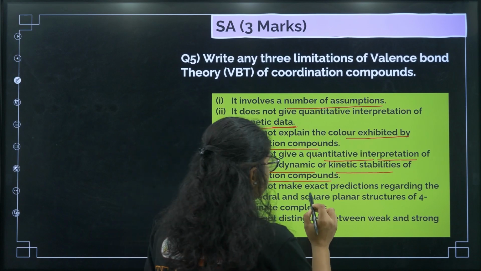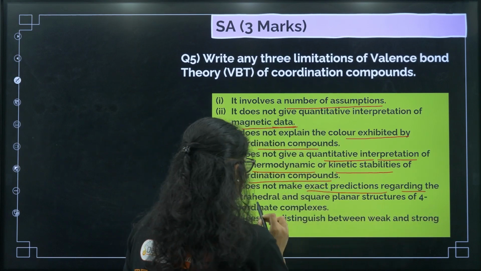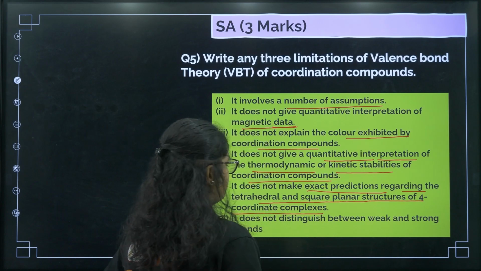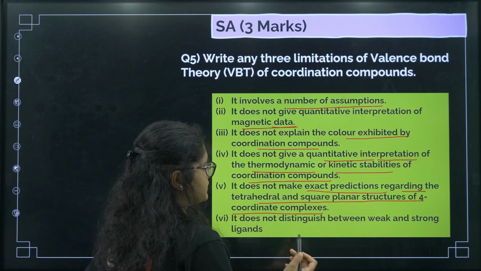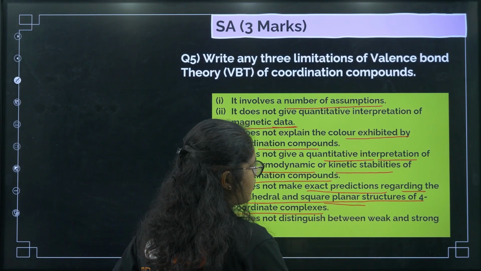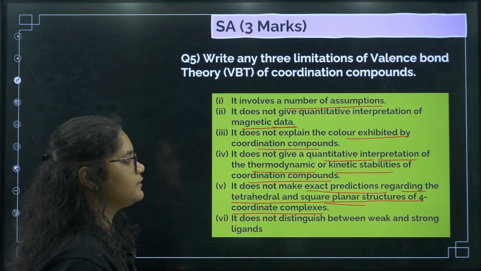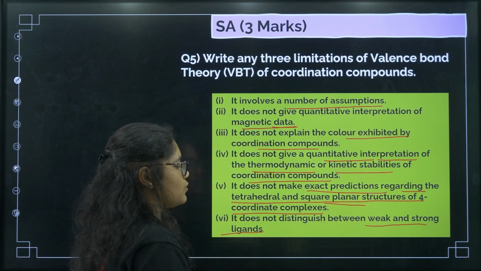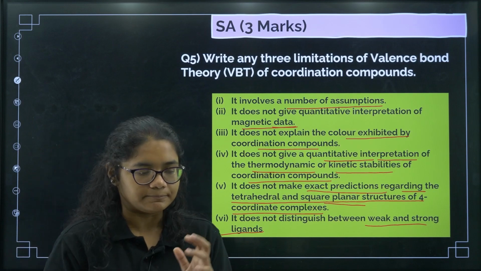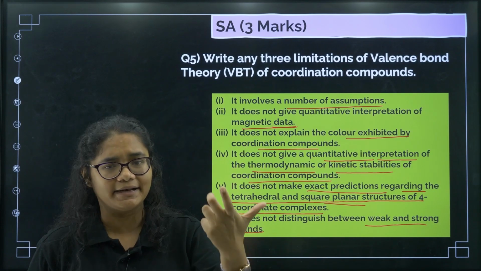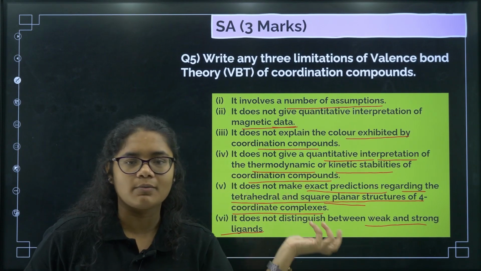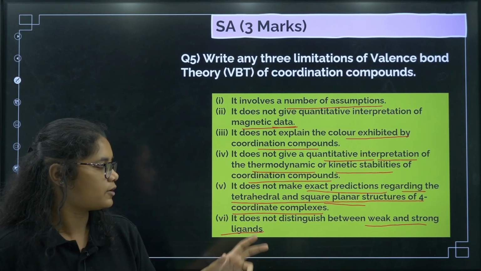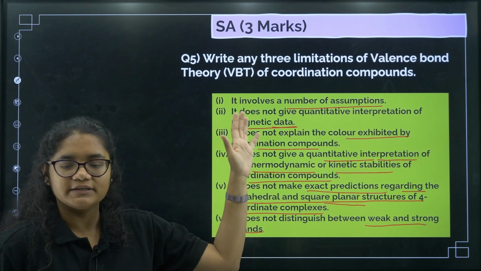And next, it does not make exact predictions regarding the tetrahedral and square planar structures of coordination complexes. For a four-coordinate complex, whether it will be tetrahedral or square planar, we cannot predict here. Next, it does not distinguish between weak and strong field ligands. It says that by seeing the magnetic behavior we say inner orbital complex and outer orbital complex, but strong field and weak field ligands are not described under VBT. So these are the different points.